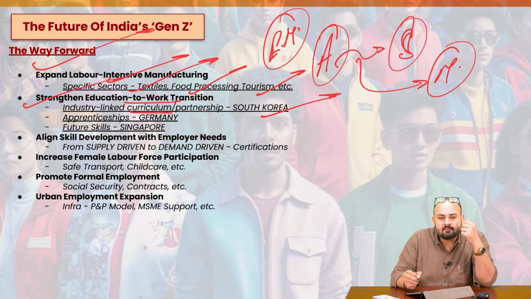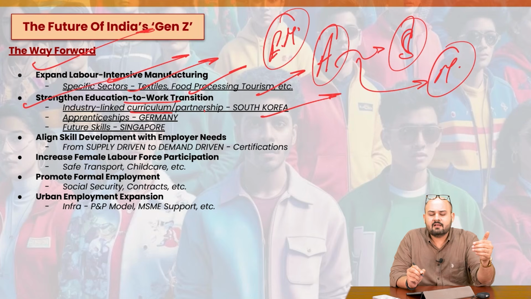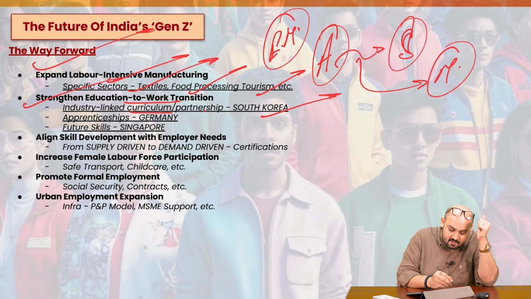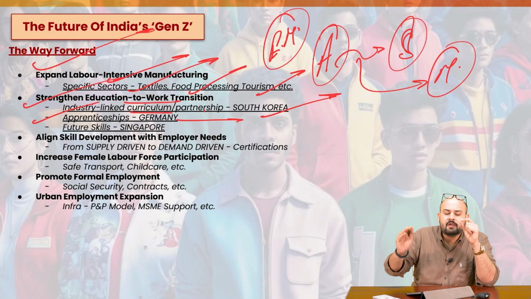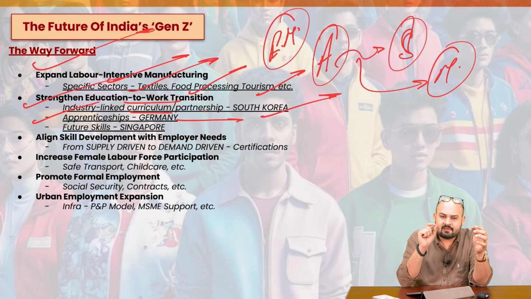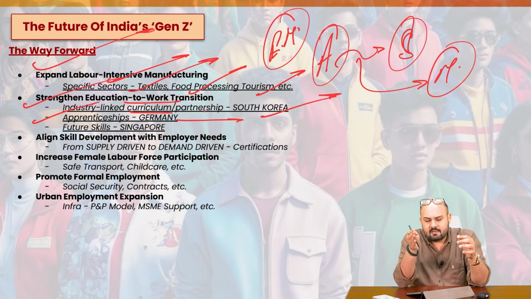South Korea is doing that. They have a very robust partnership between the technological firms and the institutions, so that graduates, as soon as they leave their college, are ready for the industries. Then we have the apprenticeship. Now this focuses upon proper training along with the education. So if we have a proper apprenticeship program, it can give that particular skill to those graduates who are still studying, so that they're ready for the industry.